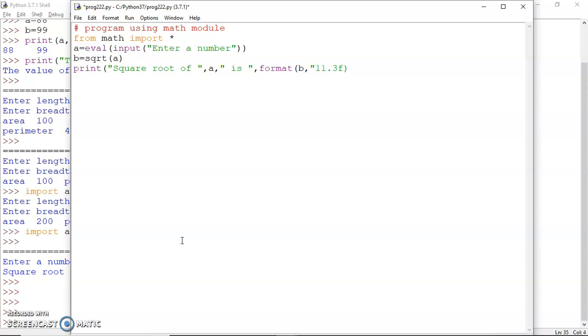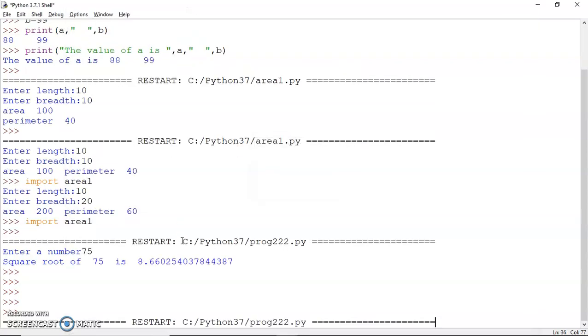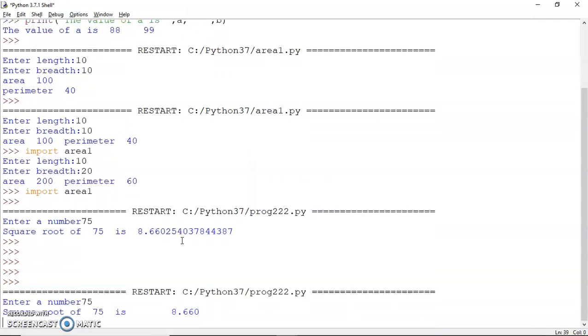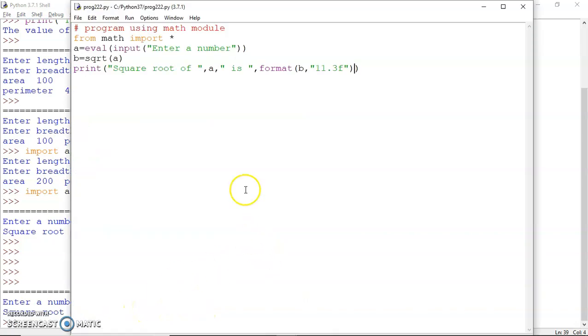The format statement that we learned should be working out here. So let's run it. Let's give the value as 75 again, and you can see now that the square root of 75 is 8.660. Now there is a lot of space here. It's simply because we have mentioned a bigger width, this 11.3 here.